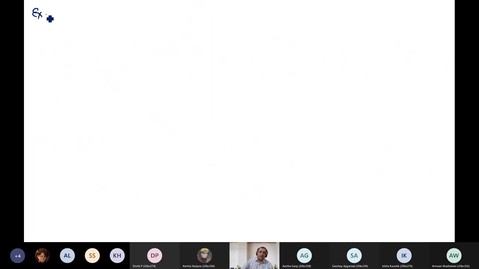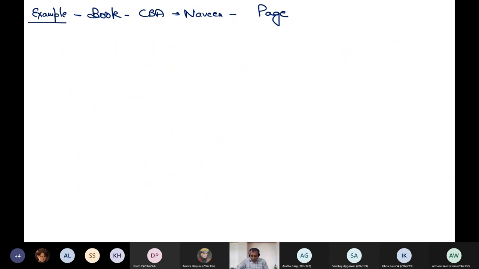So let us discuss an example from my book, Concept Building Approach to Income Tax Law and Practice, given on page number 4.25.